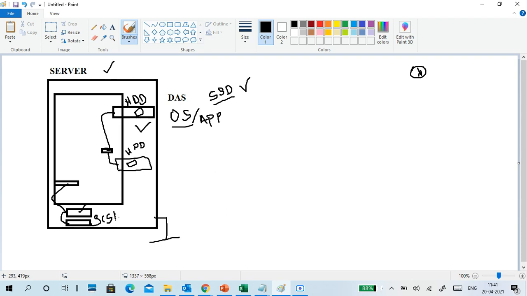You can use iSCSI for storage or a normal hard disk also. I just created a shared folder here. Anybody can access that shared folder, based on your security and sharing settings, right? So that is what we call a NAS.